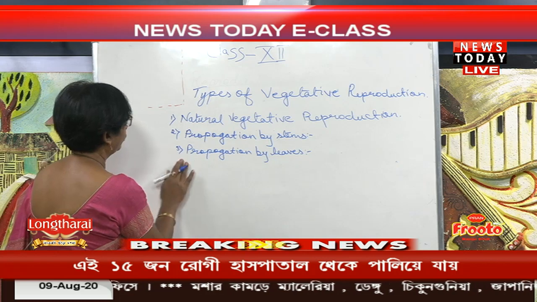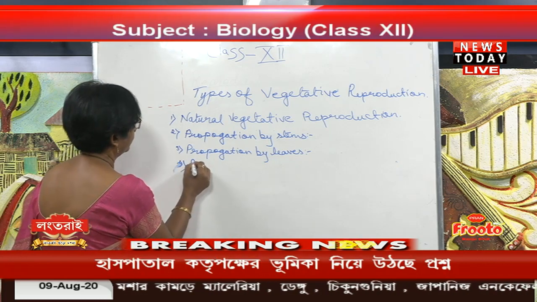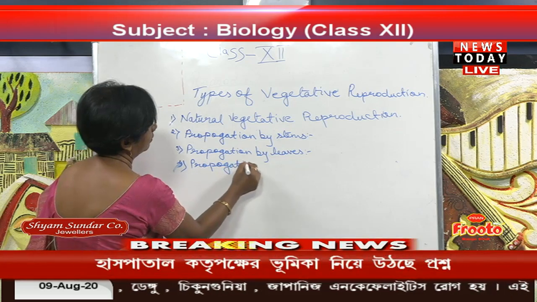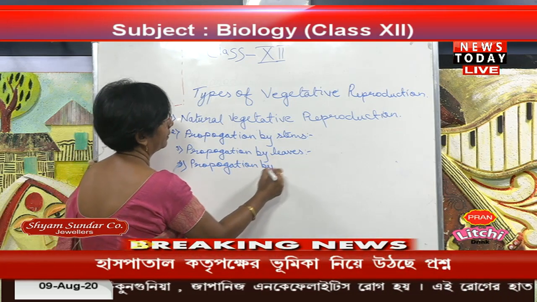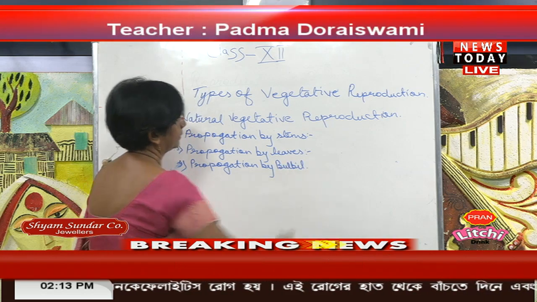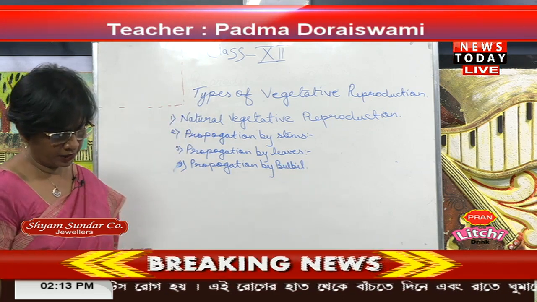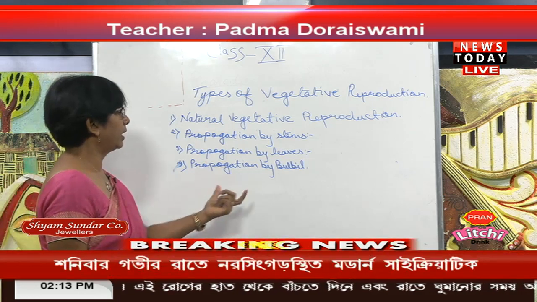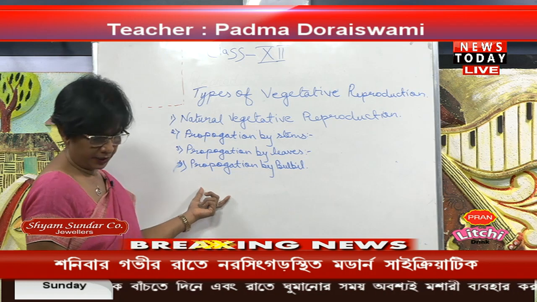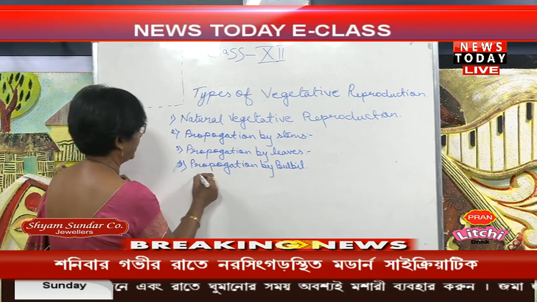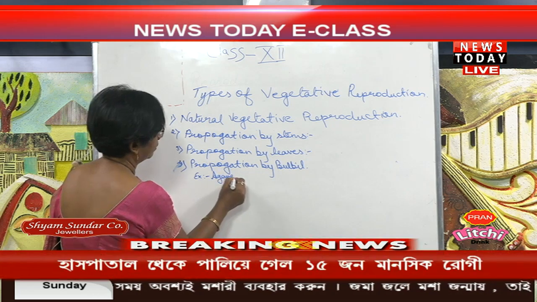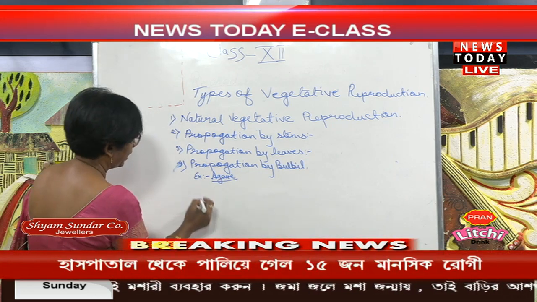Then the fourth one comes: propagation by bulbils. Here, the fleshy buds take part in vegetative propagation. As an example, take agave. Agave is like this.